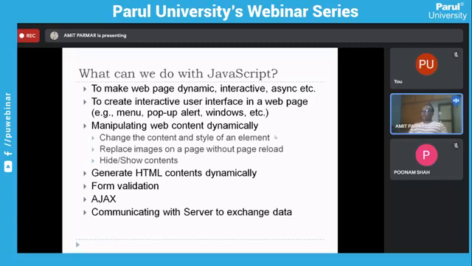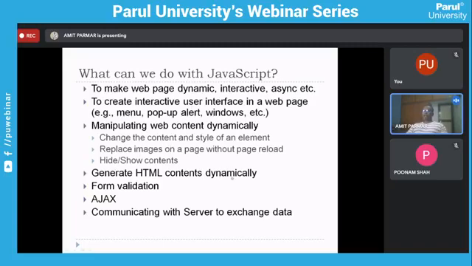And there are many more things. Let's say if you click on a button, you want to change the background of your page, right? This is all possible using JavaScript. You can change the content, you can change the style of an element. Element means nothing but an HTML element. You can replace images on a page, and many more things, right? You want to hide some elements, anything like that. So basically this is nothing but making a web page dynamic. This is possible with the help of JavaScript.